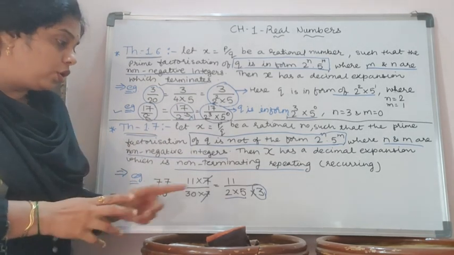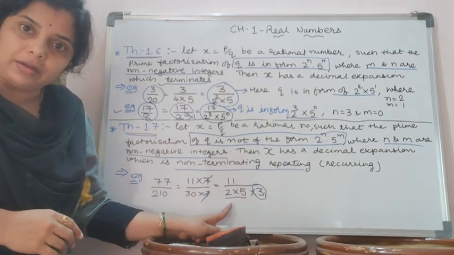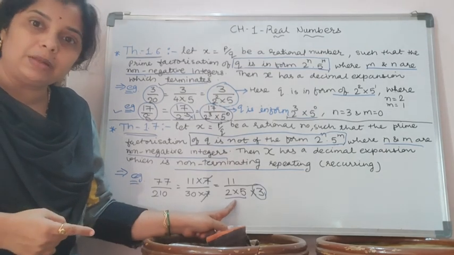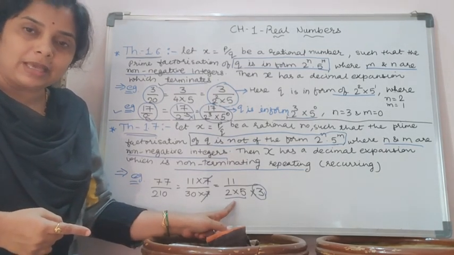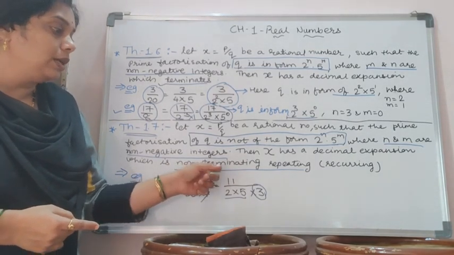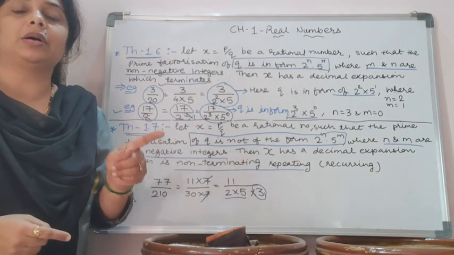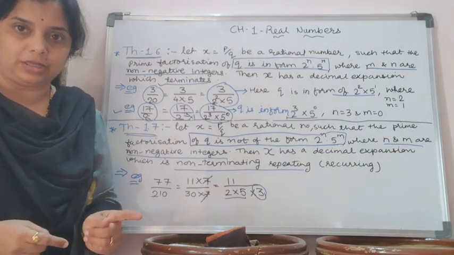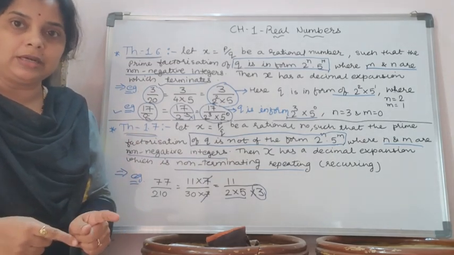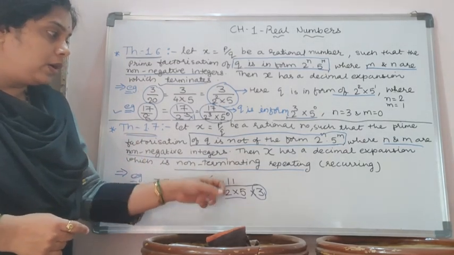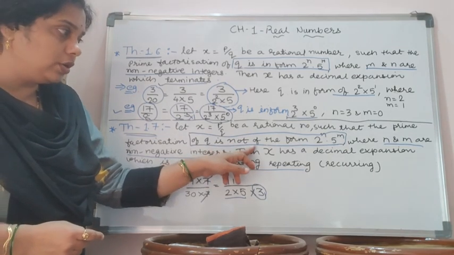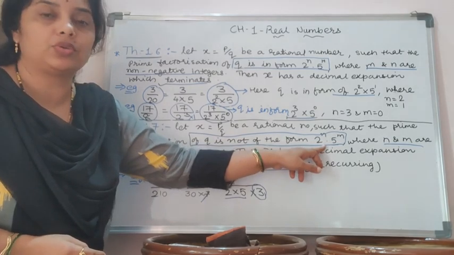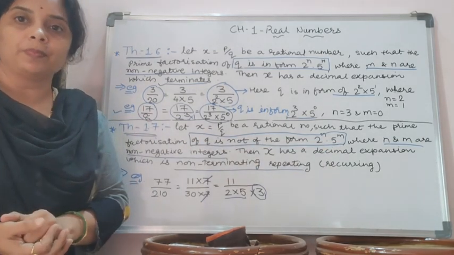And if any number other than 2 and 5 is involved at the denominator place, then it is not possible that the rational number is terminating. It means it is non-terminating. Is it clear? Okay. Now, q is not in the form of 2 raised to n into 5 raised to m.